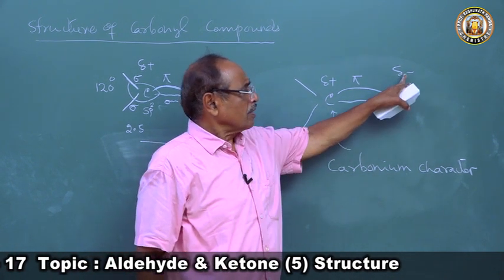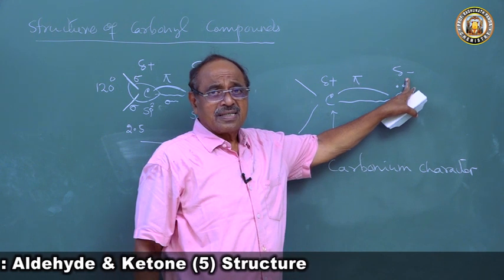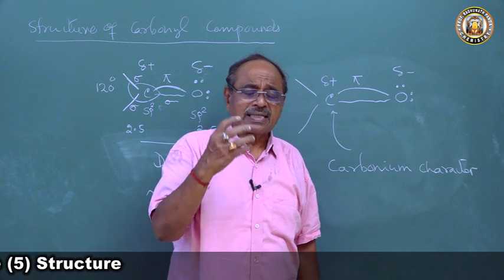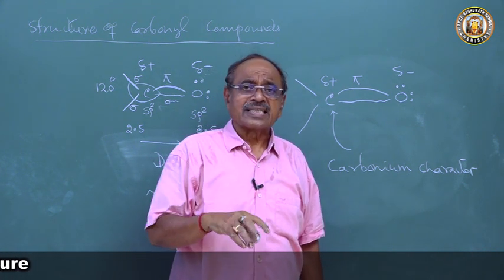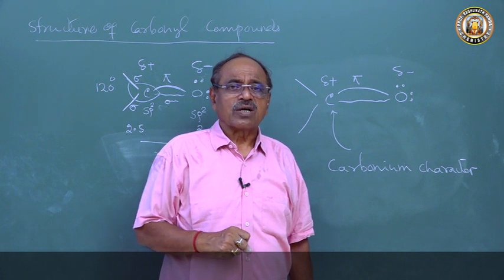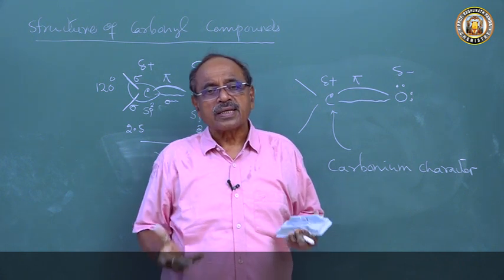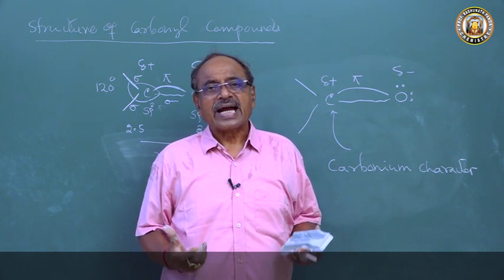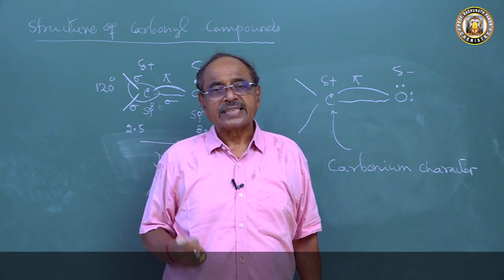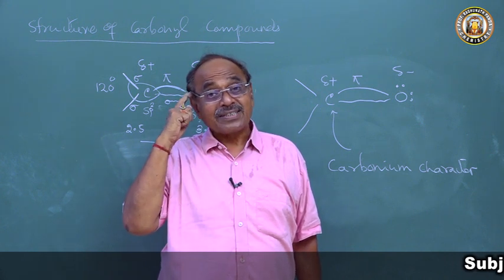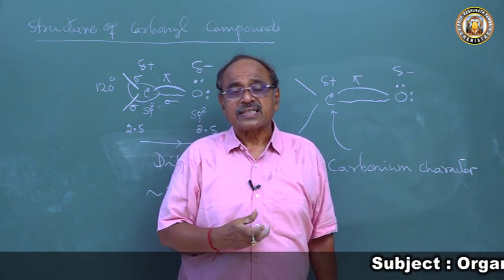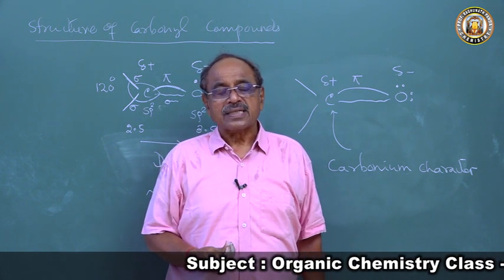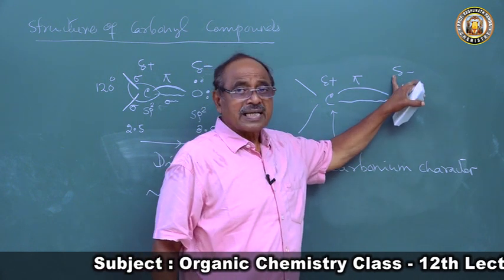Then what is the oxygen atom? The oxygen atom has delta negative character and two lone pairs of electrons. So a dense negative charge is concentrated at the oxygen atom. Hence the whole molecule, though a covalent compound, is reactive. Both aldehydes and ketones have chemical reactivity. There is a reactivity site at the carbonium character: the carbon atom has a carbonium character and the oxygen atom has delta negative.